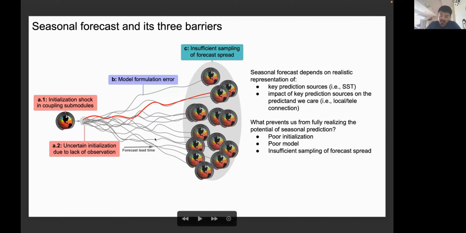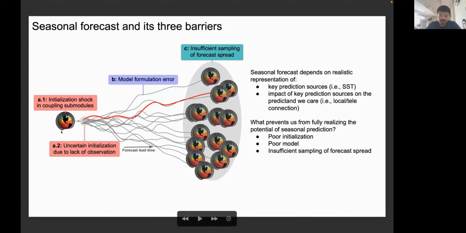Let's see how we make predictions using a process-based model. Imagine we have a model here, and we have observations of the current status of the climate. So we try to use the observations to constrain the model state to make it in accordance with the current observations, and we integrate the model forward in time. We know that it's a chaotic system, so beyond 2 weeks we can no longer make a deterministic forecast, and there will be a forecast spread here. So there are 3 barriers.